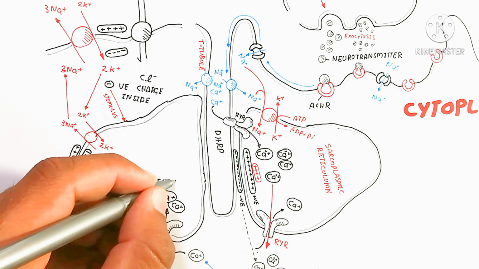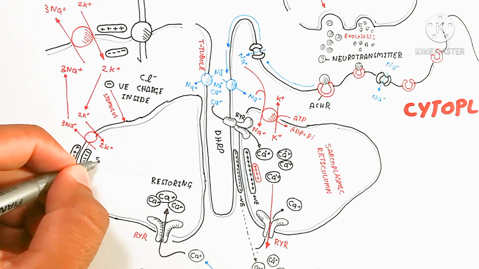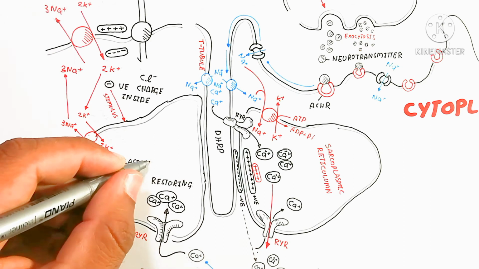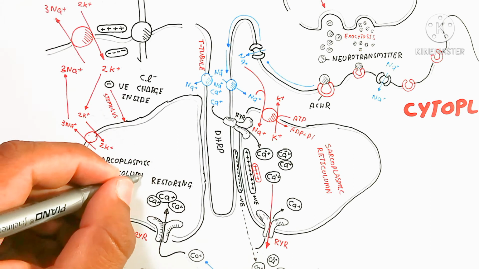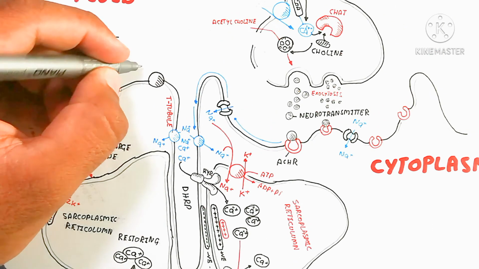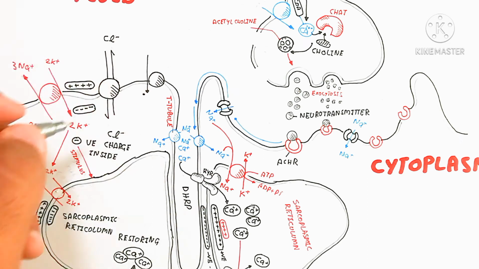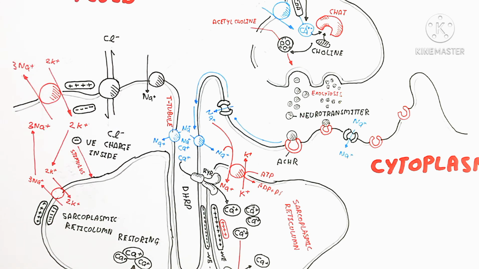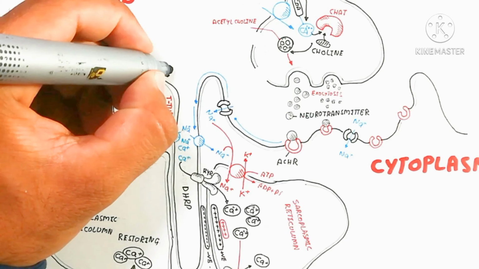So that's our sarcoplasmic reticulum restoring this calcium ion for further use. The calcium will move back into the sarcoplasmic reticulum, and the RYR receptor is also released from the DHPR receptor into the extracellular fluid.